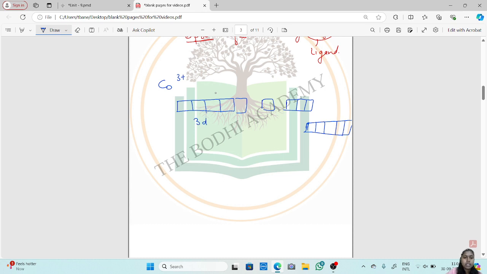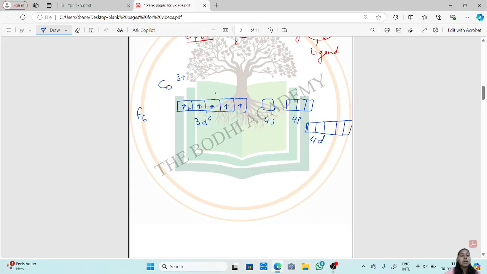This is 3d, 4s, 4p and 4d. Now 3d has 6 electrons again: 1, 2, 3, 4, 5 and 6. Six electrons in 3d. Along with cobalt, fluorine is there, F6.